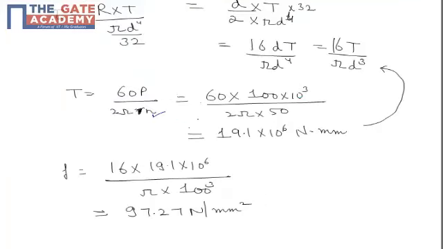So it is 60 into 100 into 10 to the power 3. Just to convert 100 kilowatt to watts, we have added 10 to the power 3, upon 2 pi N, where N is 50, which comes out as 19.1 into 10 to the power 6 Newton mm. We have got this answer in units of Newton meter and then we have converted it into Newton mm, so don't get confused with the calculations.